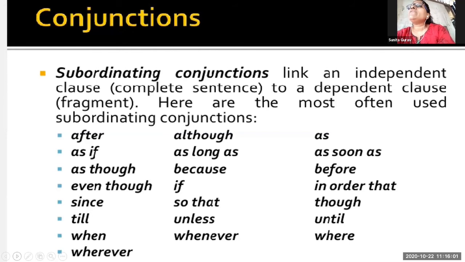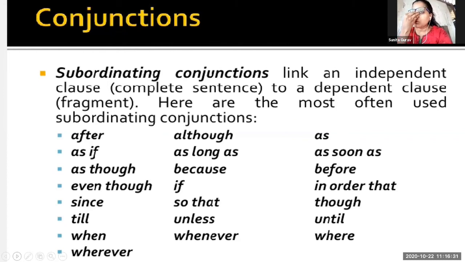When we have two sentences together and those two sentences are depending upon each other, they are called clauses also. So I am reading over here. Subordinating conjunctions link an independent clause, that is a complete sentence, to a dependent clause, that is a fragment. Fragment means incomplete sentence.